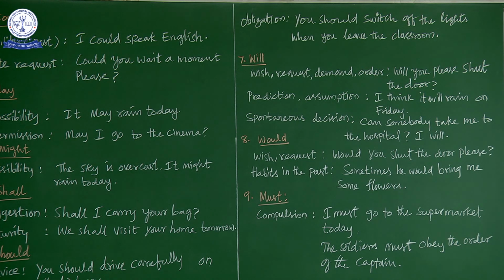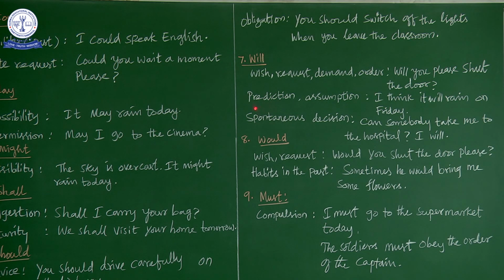So we use will for wish, request, demand and order, and there is an example, will you please shut the door? Now it is a what? You can say request, but since there is a please, you can go for only request. If there is no please, you can go for demand. So will you shut the door, which means you can go for demand or order. Since the word please is there, you can go for request.